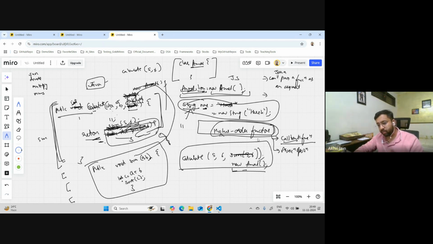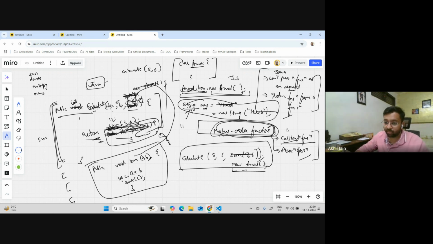Once we understand both the parts, function used as an argument and returning a function from a function, then we'll be able to move ahead towards callback functions and other things. Okay, let's stop here. I don't have anything else to say. And this is what we are about JavaScript.